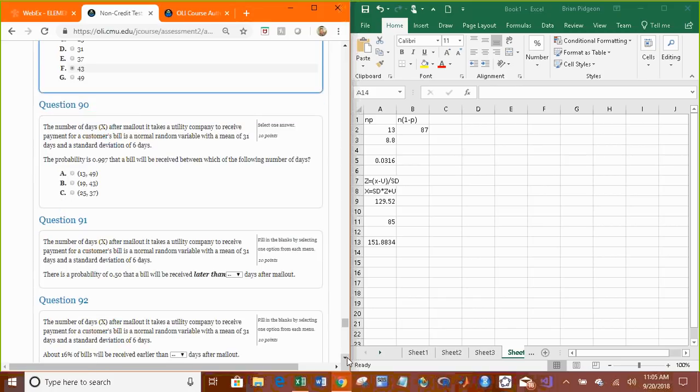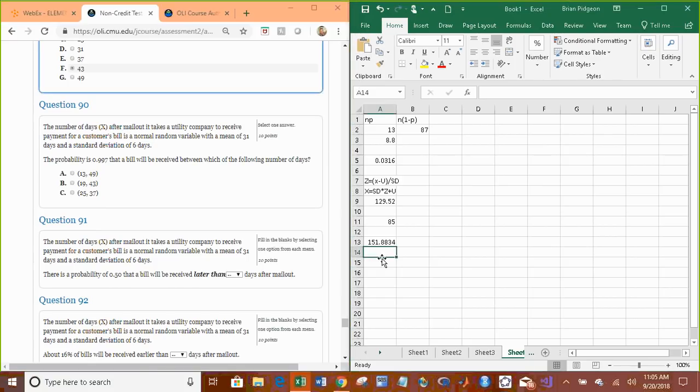Okay. The probability is 0.997 that a bill will be received between which of the following number of days? Well, that would be 99.7%, which is 3 standard deviations. So we're going to take 31 and subtract 3 standard deviations, and then we're going to do 31 plus 3 times the standard deviation. So 3 standard deviations in either direction is between 13 and 49.